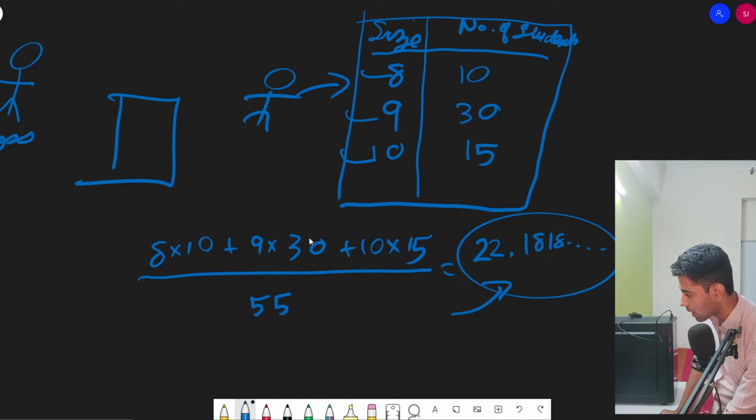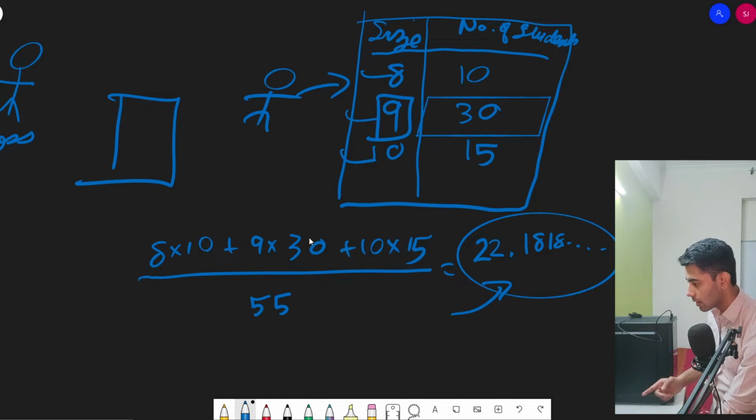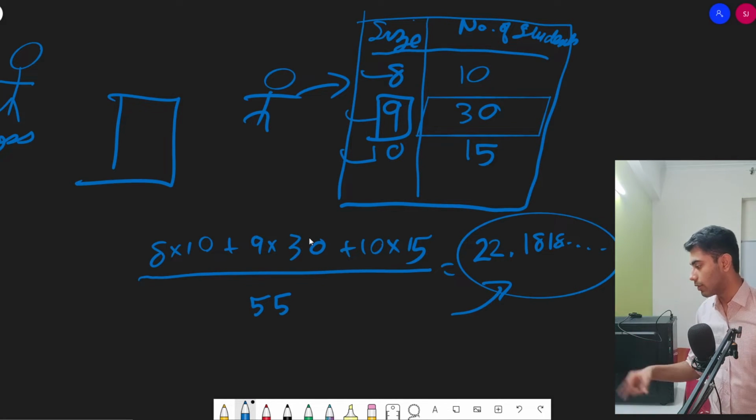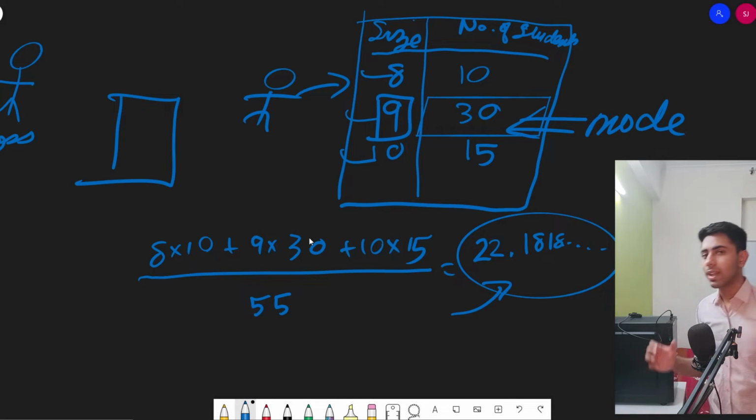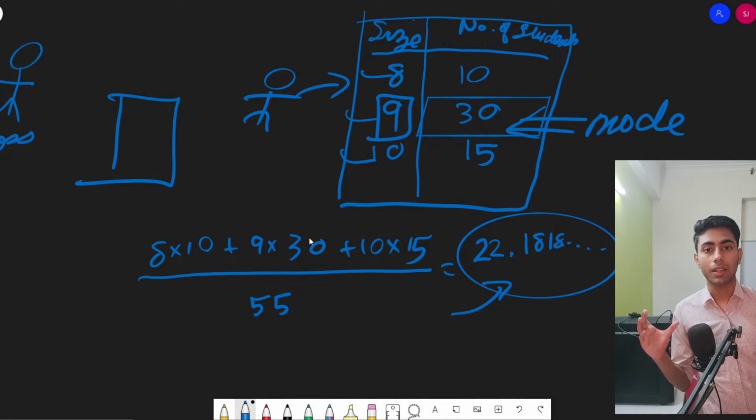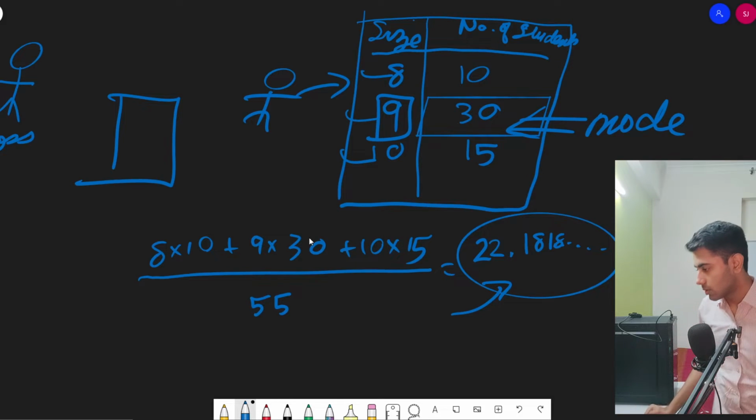In this case, the shoe having size 9 has the maximum number of students, which is 30. So this is the value that should have been given to the machine in order to generate more profit. So this value is going to be the mode. What is mode? Mode is that value in a dataset that occurs the maximum number of times. So this is going to be the mode.